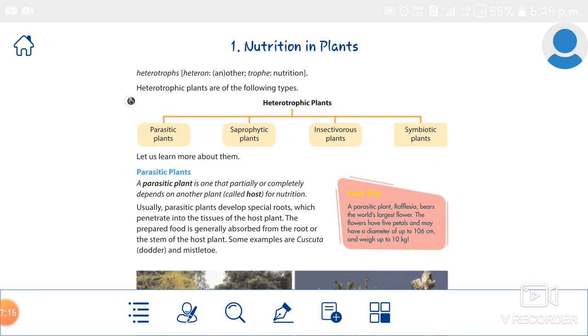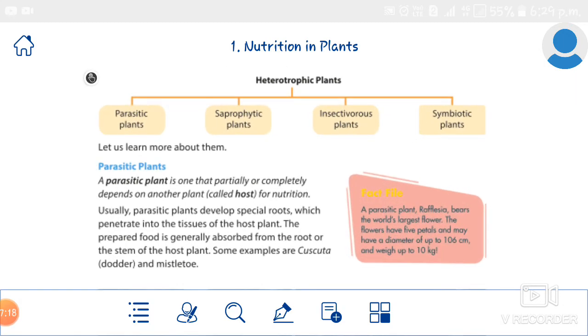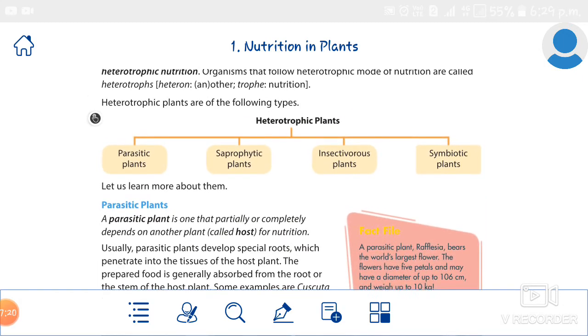So you know that autotrophic nutrition means it prepares the food by its own. Heterotrophic nutrition means it depends on others. Okay, food from others.